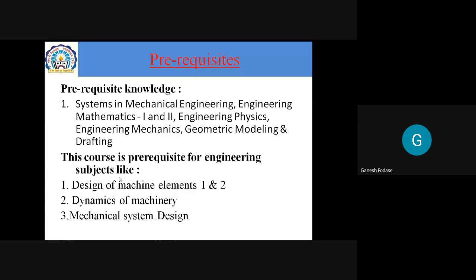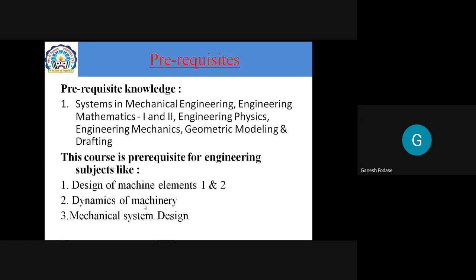Now this course, KOM, is now prerequisite for some other subjects in engineering, like design of machine element 1 and 2. So this is core subject of design, I'm saying. If you are too much interested in design, even though you are not interested, it is essential to pass this subject, like DME1, DME2, dynamics of machinery, mechanical system design. So all are design related subjects. The basic is TOM, not TOM now, but I'm saying now it is KOM. So if you have good knowledge of KOM, it will help you to understand the subjects like DME1, 2, dynamics of machinery, that is DOM, and then MSD, in a better way.